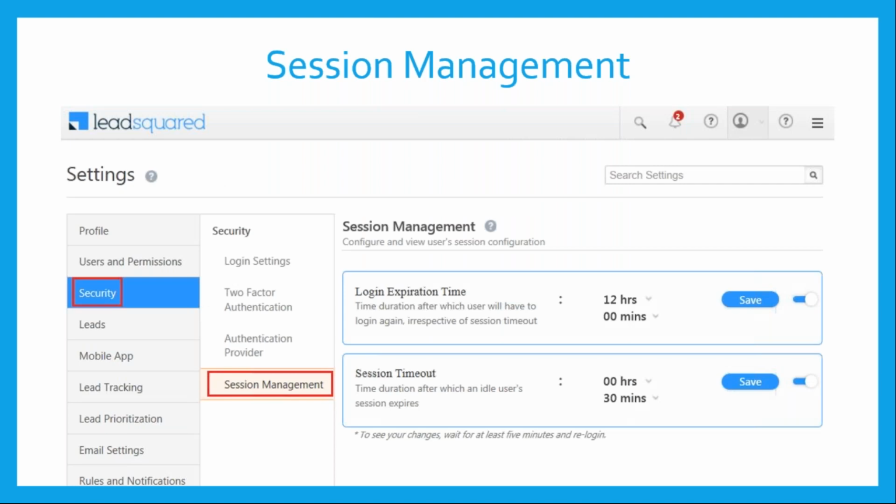So these are the settings. As you know, with LeadSquared, you can customize things up to the granular level. Similarly, in session management, you can not only set the login time expiry and the session timeout, but you can also define the time that you're looking at, right? You may consider 30 minutes as an idle session timeout, but I may consider 15 minutes. You can do those customizations here on the screen. You can also set up the login time expiry. You can set it to 12 hours, or 24 hours, depending on your organization's security policies and approach.